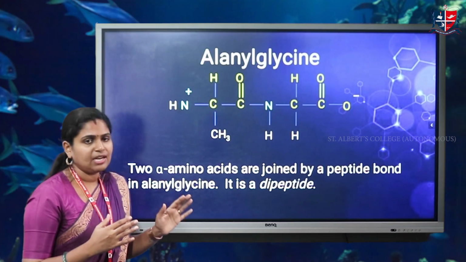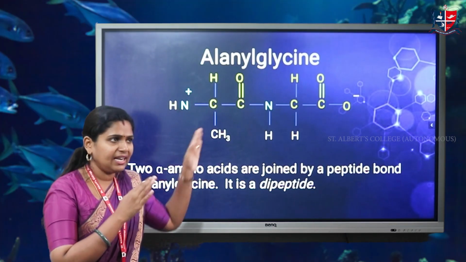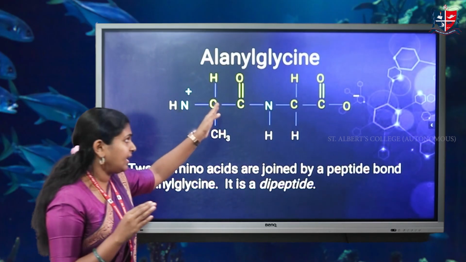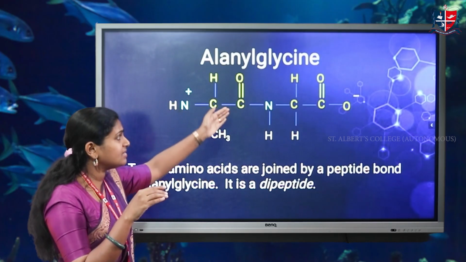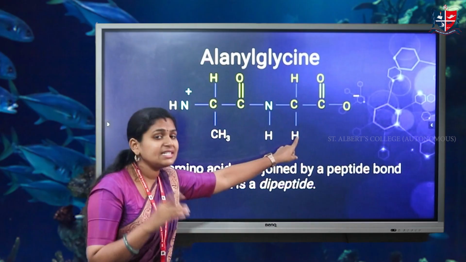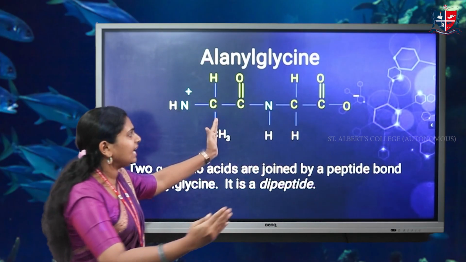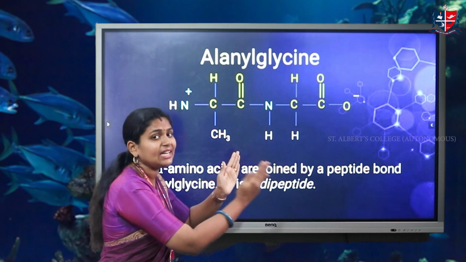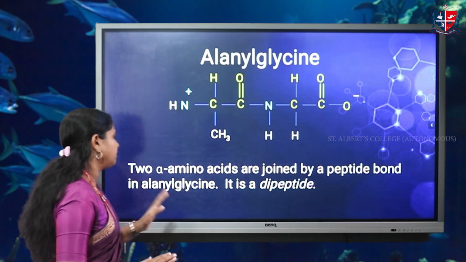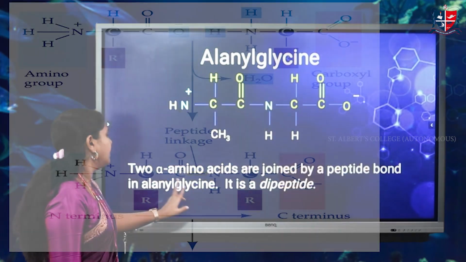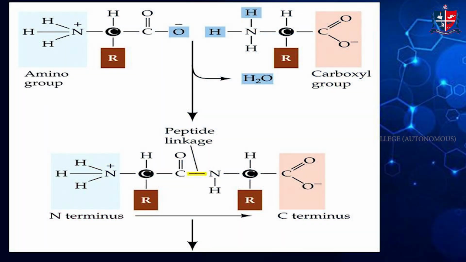Here one example is alanine and glycine. In alanine, what happens? The hydroxyl group of alanine's carboxyl group is removed and the hydrogen from glycine's amine is removed, and they are packed together and linked for the formation of the peptide bond. That is, two alpha amino acids are joined by a peptide bond for the formation of a dipeptide.